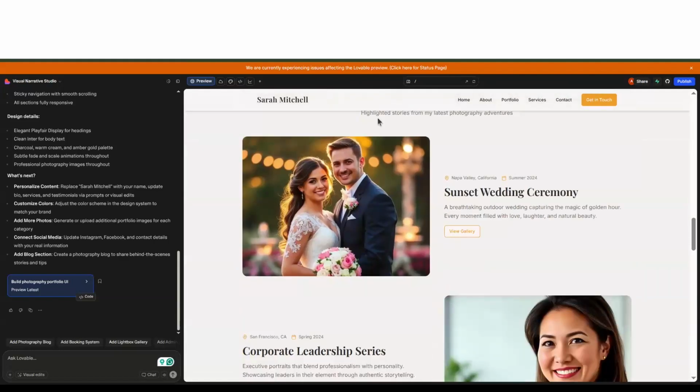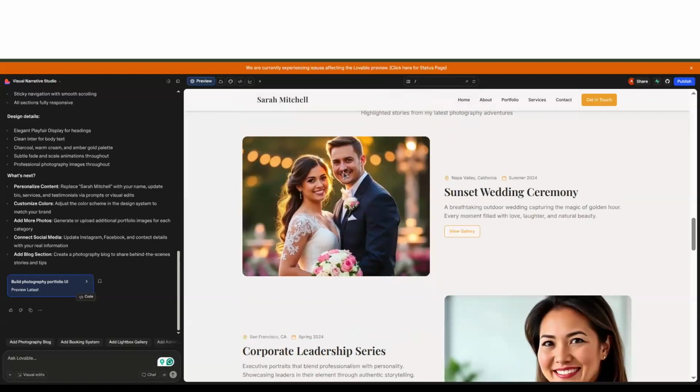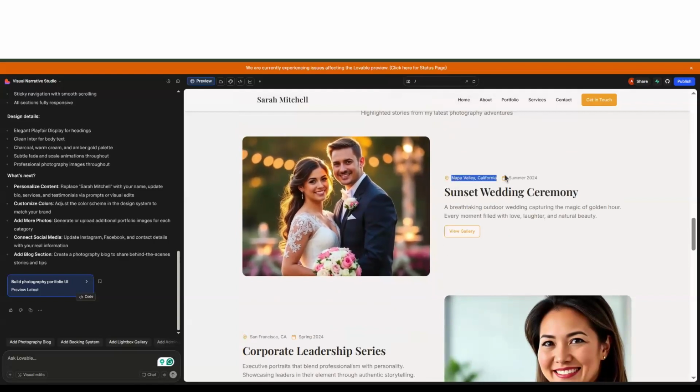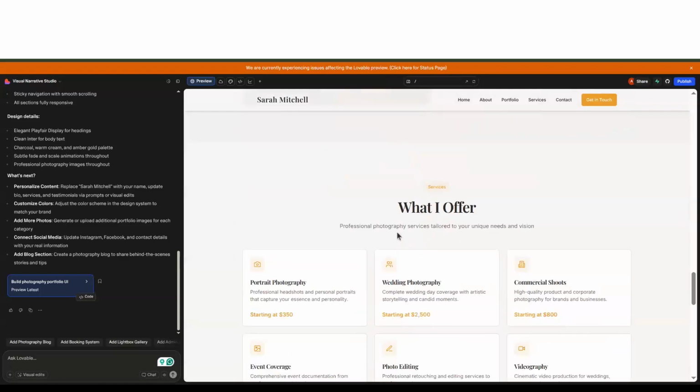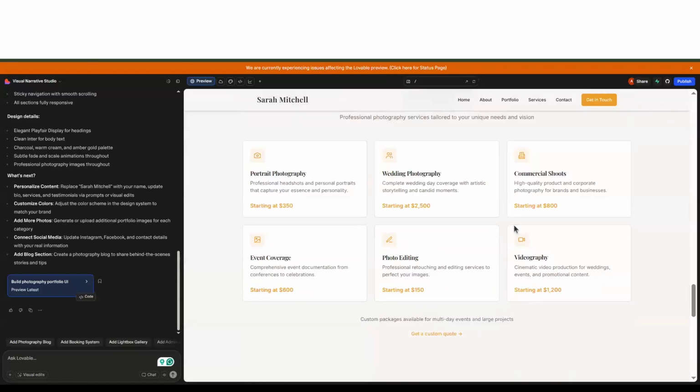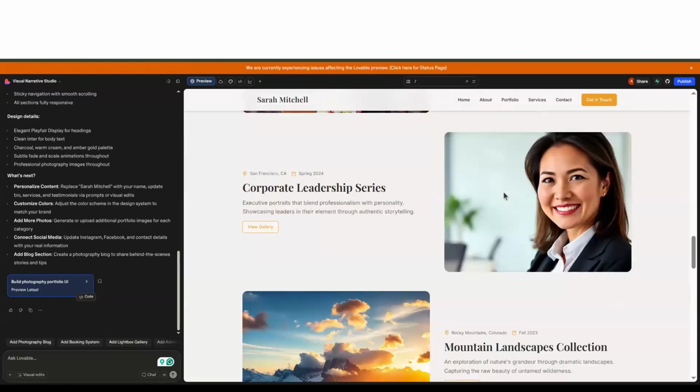Okay, it also gives the recent projects. This is a nice section. It gives the recent projects that I worked on, maybe a banner section for the best photo. It also gives the location and the time during which we had the shoot, and you can view the gallery from here. And the services, yes, this is something that I asked for. It gives all the services that I provide.